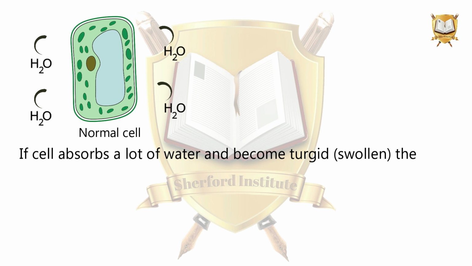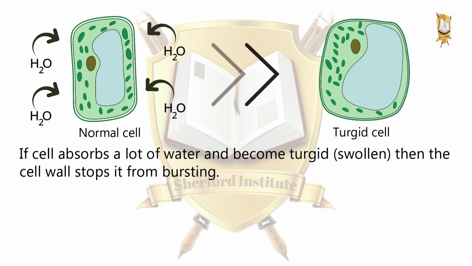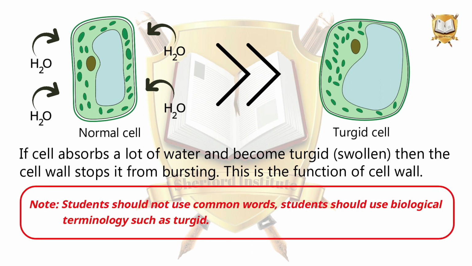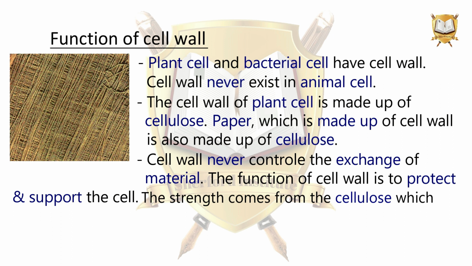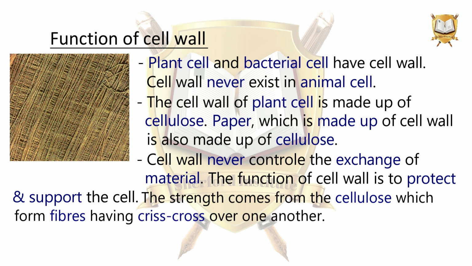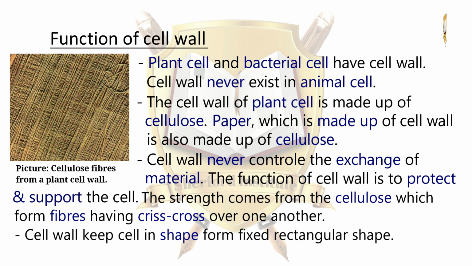For example, if a cell absorbs a lot of water and becomes turgid, then the cell wall stops it from bursting. This is the function of the cell wall. Remember, students should not use common words. Students should use biological terminology, such as turgid. The strength comes from the cellulose, which forms fibers crisscrossing over one another. Another function of the cell wall is to keep the cell in shape, a fixed rectangular shape.